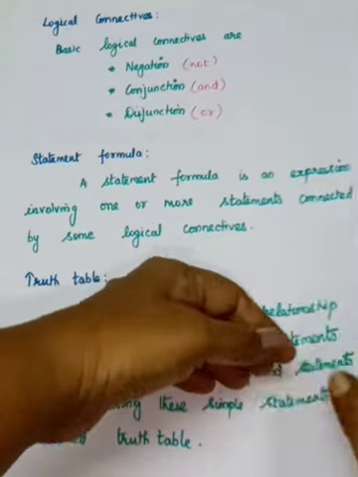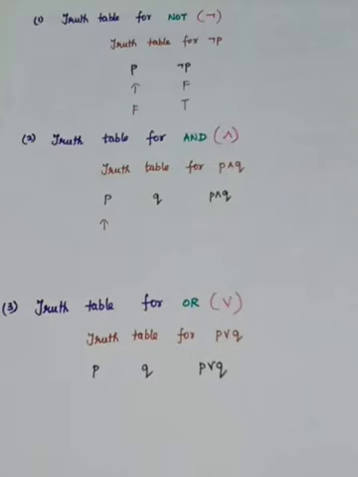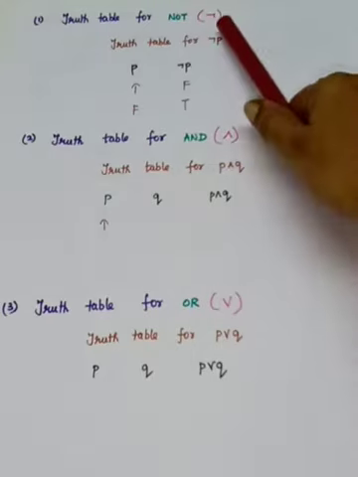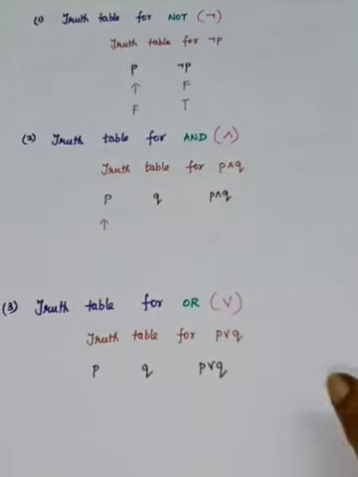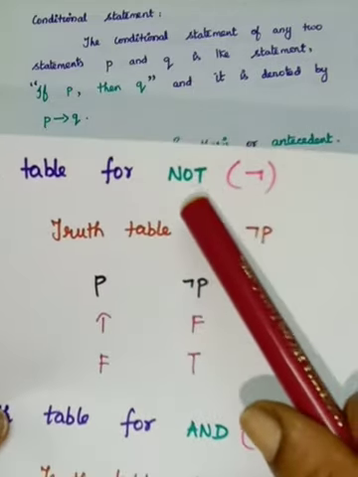So okay, we'll go for here. First one, we are going to write the truth table for not. How will it be denoted? We will use this symbol. What is the symbol? We will use this symbol for negation or not.